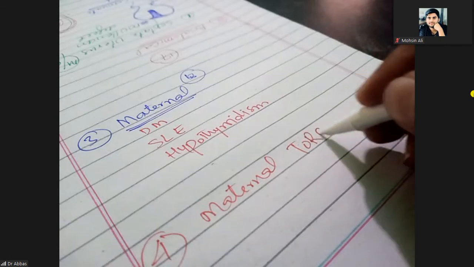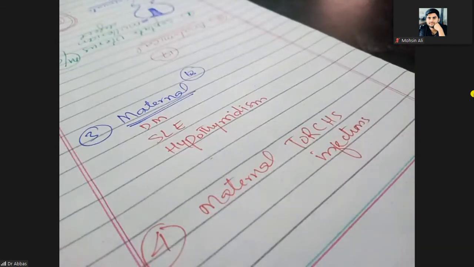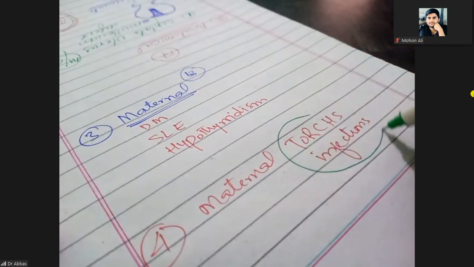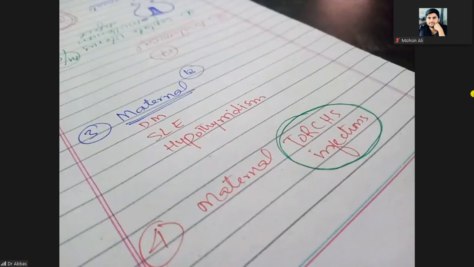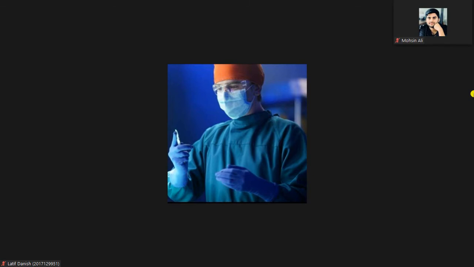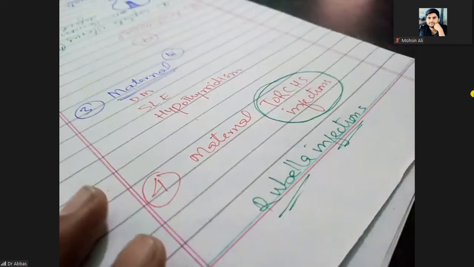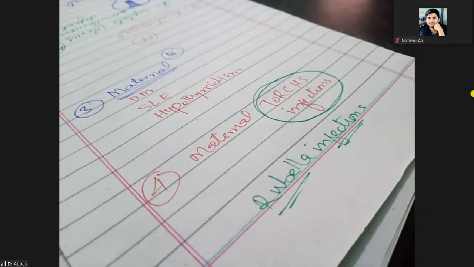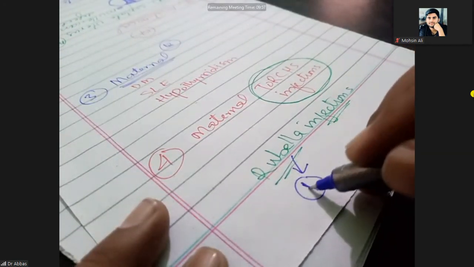Now you will tell me, the fourth reason, if I write maternal TORCH infections. Now you will help me. You have studied all these TORCH infections. Can all these TORCH infections cause recurrent pregnancy loss? If the mother has a TORCH infection, maybe the mother has rubella infection. Can this rubella infection cause recurrent pregnancy loss? No. Why? Because when the mother has rubella infection in the first pregnancy, this pregnancy will be lost.